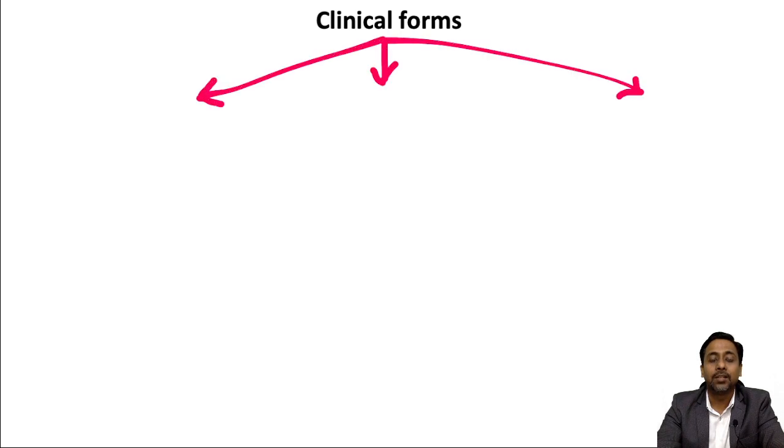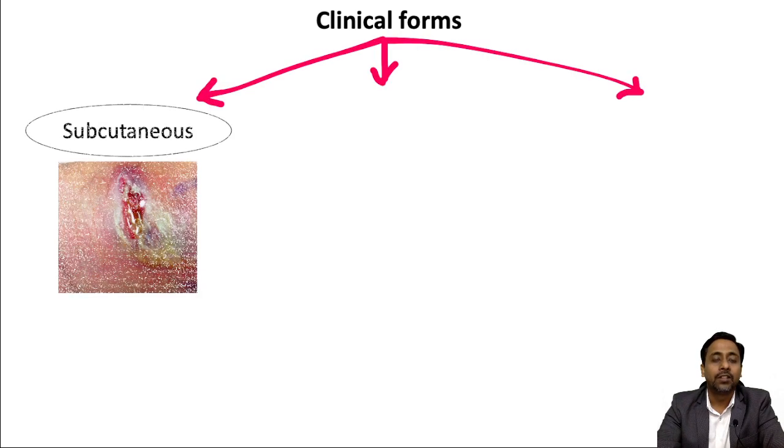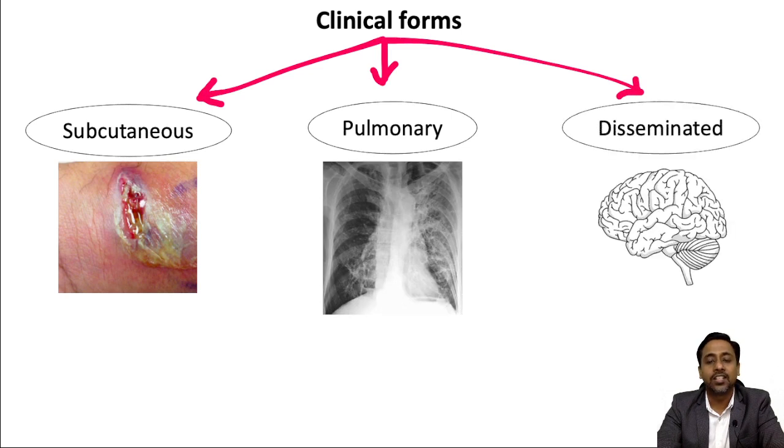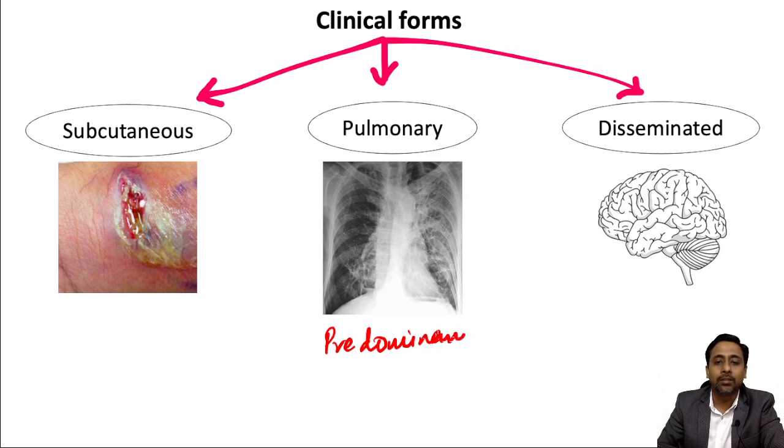The clinical disease which we can see in Nocardia is basically of 3 types. First is subcutaneous, second is pulmonary, and third is disseminated infection. Among these 3, the predominant manifestation is pulmonary. Pulmonary is the predominant clinical manifestation of nocardial infection. Okay, so we'll see one by one.